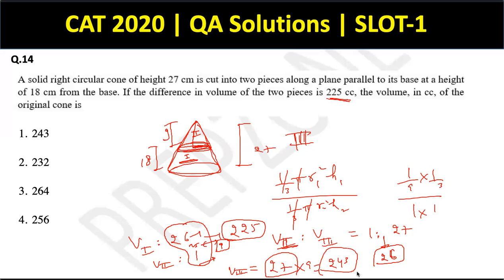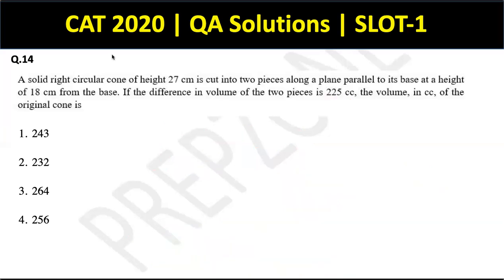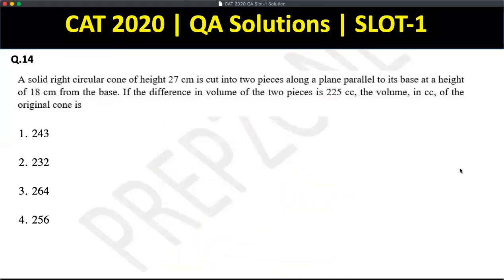So again, just using the simple basic formula of firstly similarity, secondly the formula of volume of the cone. Nothing else is required. Rest all is ratio proportion. You could still keep this as level 2, not level 1, but definitely not level 3. Not difficult. Moving on to question 15.